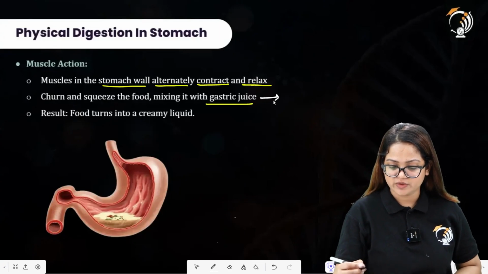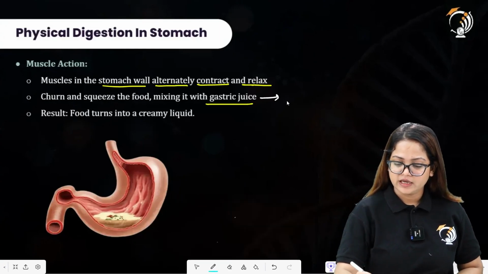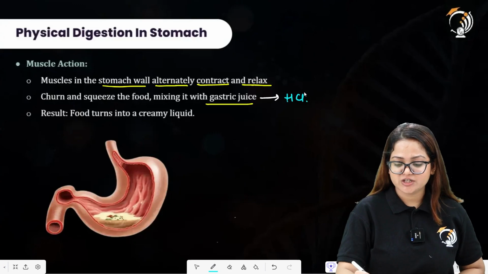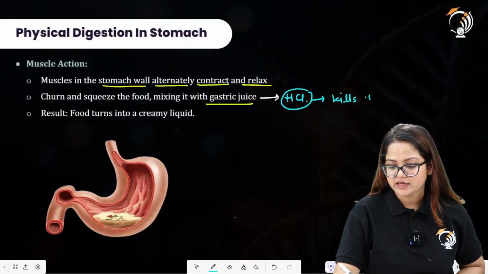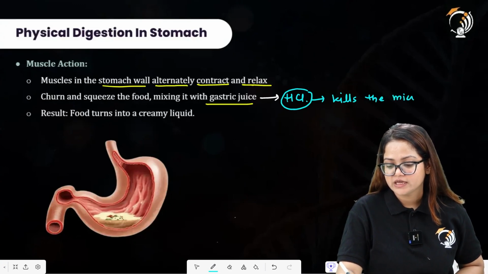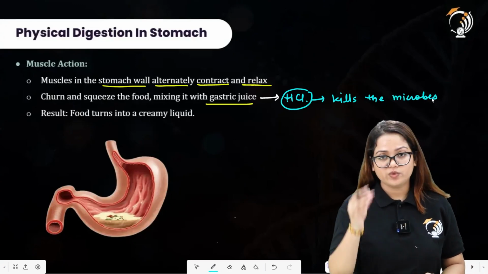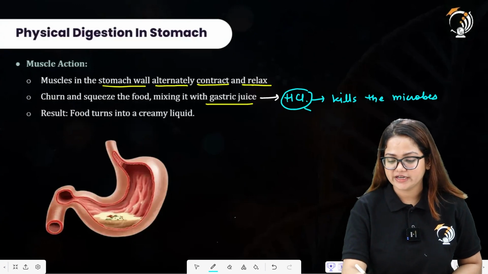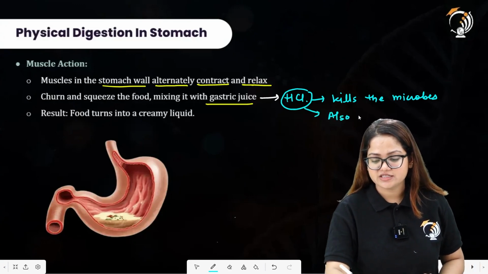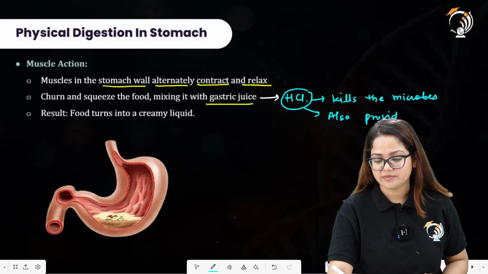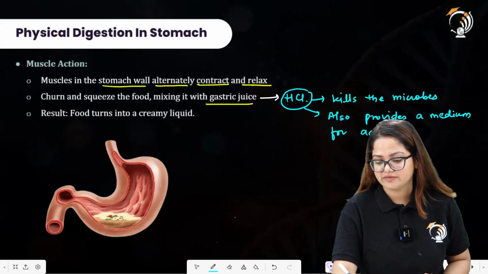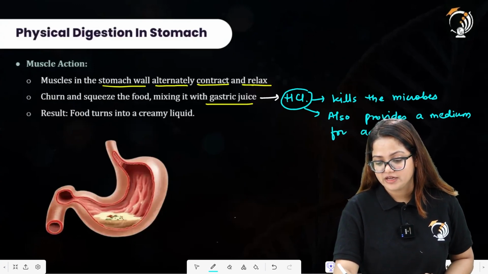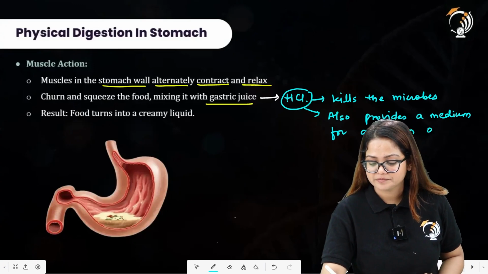Gastric juice has a combination of hydrochloric acid. So what is the function of hydrochloric acid? It kills the microbes that may enter the food while we are eating. It also provides a medium for activation of the protein digesting enzyme, that is pepsin.